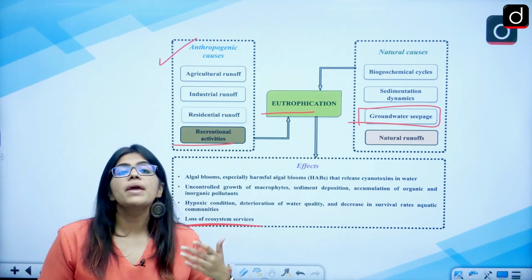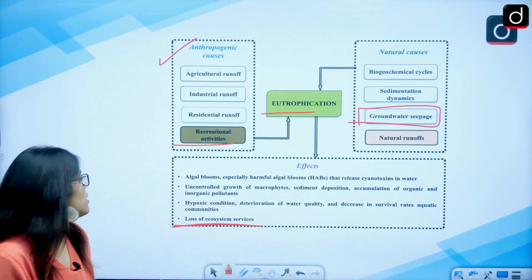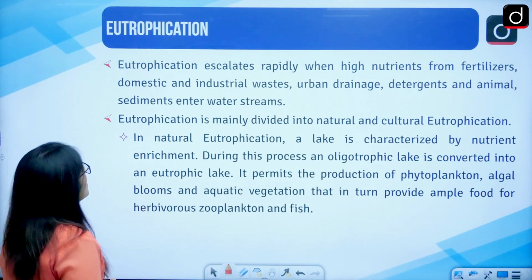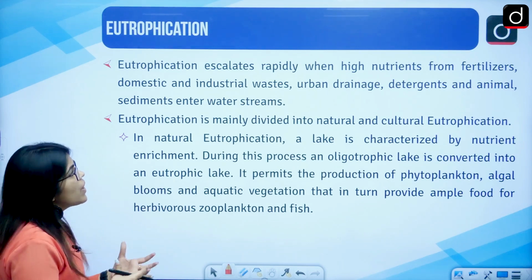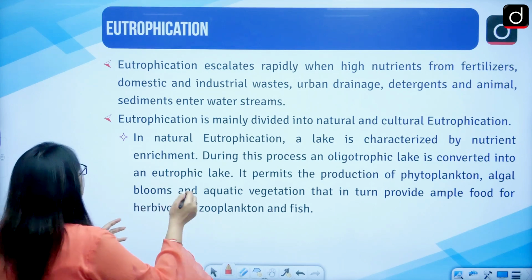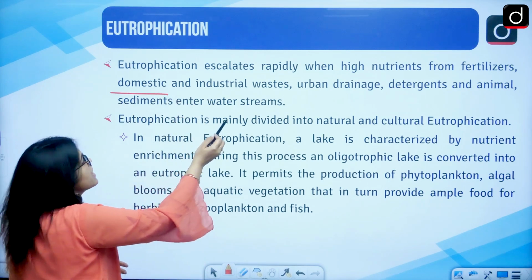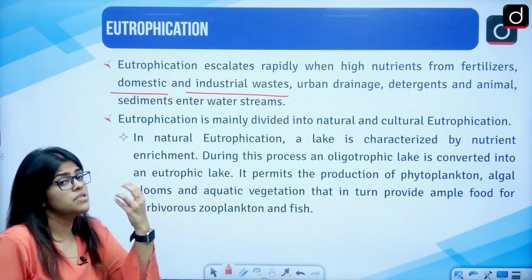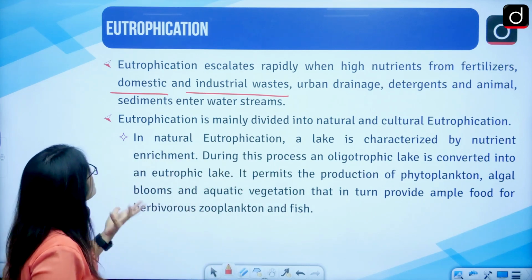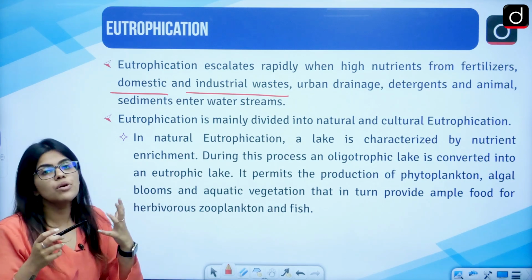When they cannot make their own food, then the problem arises. Eutrophication accelerates rapidly when high nutrients from fertilizers, domestic waste, industrial waste, urban drainage, detergents or animal sediments are entering the water streams.